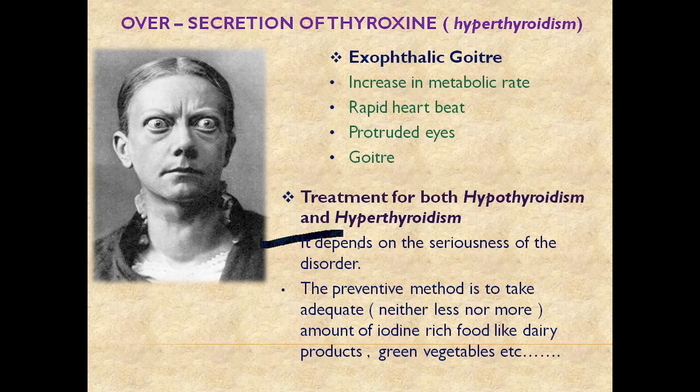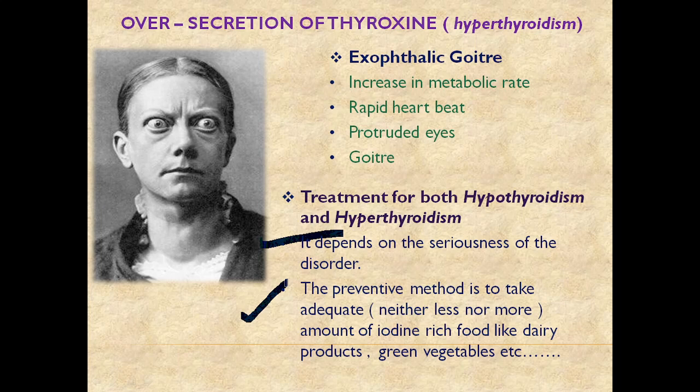So the first one is that it depends on the seriousness. Hyperthyroidism and hypothyroidism have many stages. In the initial stages, I think we all know someone, maybe in your family, who is taking thyroid medicines that you should take in the morning.